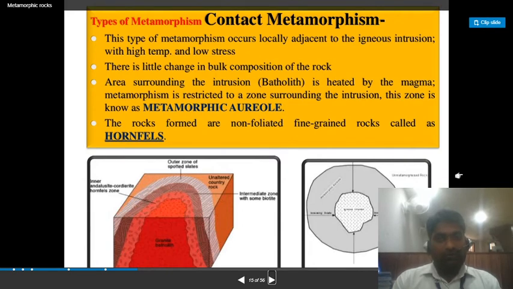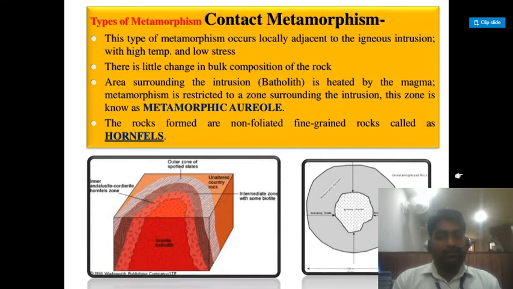Types of metamorphism. Number 1, contact metamorphism. This type of metamorphism occurs locally, adjacent to an igneous intrusion, with high temperature and low stress. There is little change in bulk composition of the rock. The area surrounding the intrusion, the batholith, is heated by the magma. Metamorphism is restricted to a zone surrounding the intrusion. This zone is also known as the metamorphic aureole. The rocks formed are non-foliated, fine-grained rocks called hornfels.